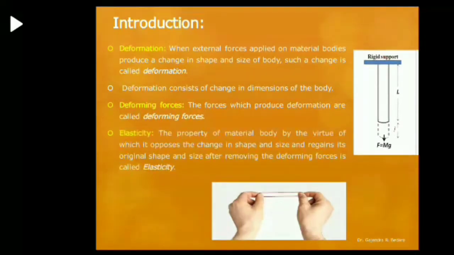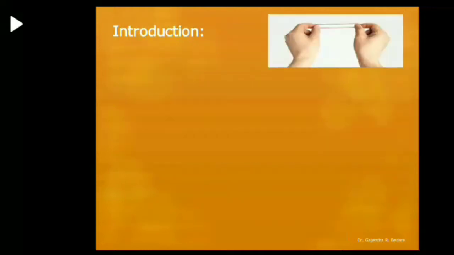The next definition, that is elasticity. It is the property of a material body by virtue of which it opposes the change in shape and size and regains its original shape and size after removing the deforming force. As we have seen the example of a rubber band, when we stretch the rubber, that means when we apply the deforming force, there is an increase in length of the rubber band, but when we release the rubber band, it comes to its original shape and size. It is elasticity.